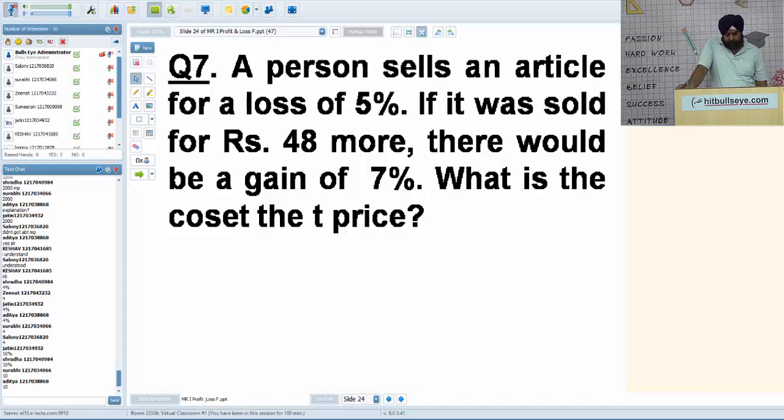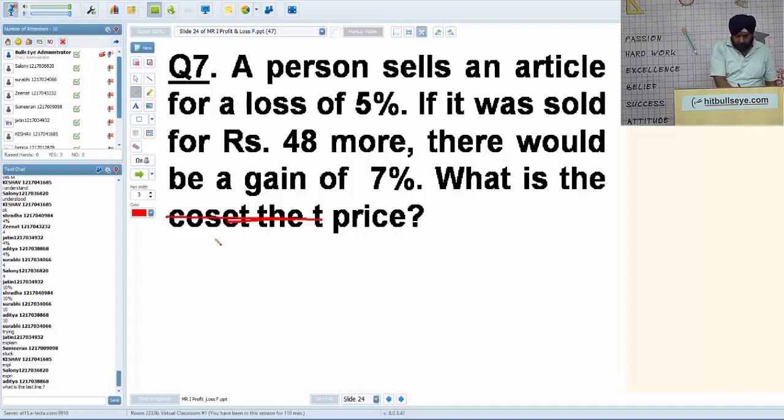I'll give you a minute for this. Please give it a try. Yes, are you trying? Should I go on? It's a single liner. Okay, Jatin still trying. Stuck. Okay, I am explaining. The last line is, what is the cost price? Are you trying or may I start? Okay, I am going to give it an explanation.